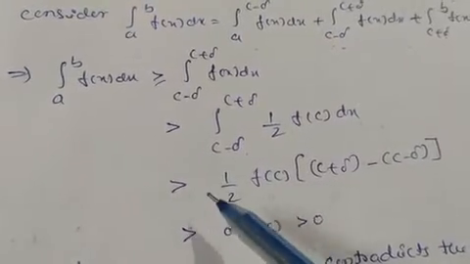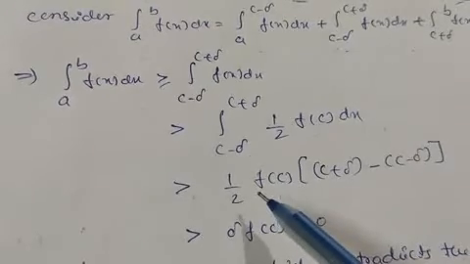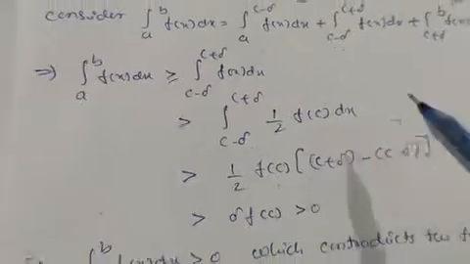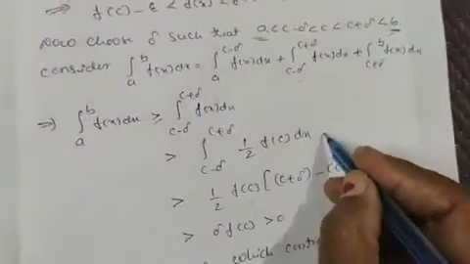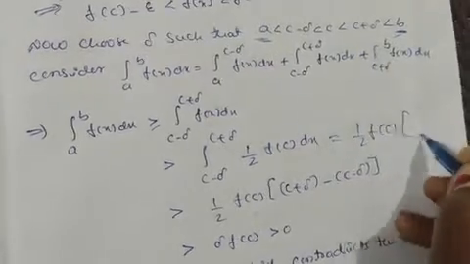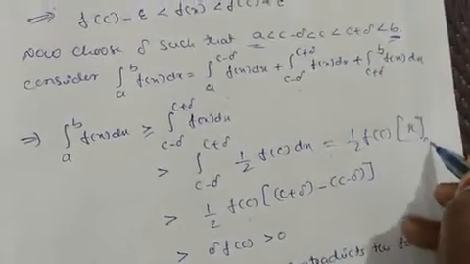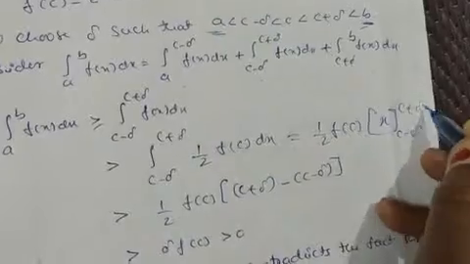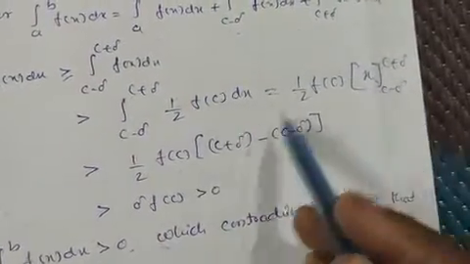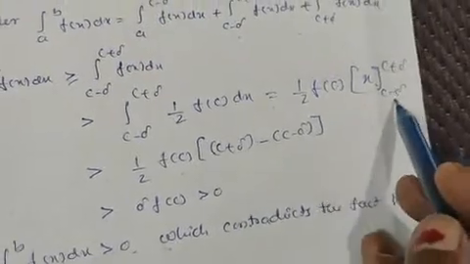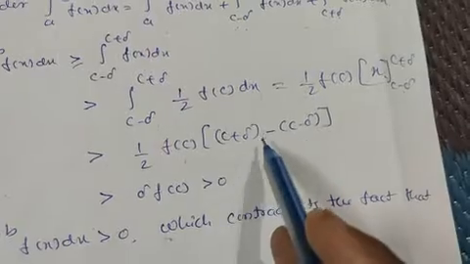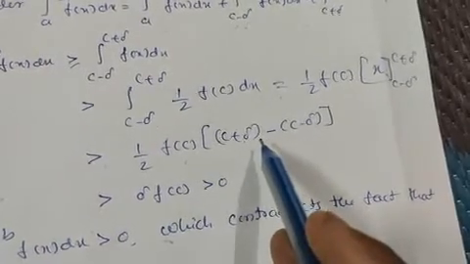So it is greater than 1 by 2 into f of c, which is constant. If you integrate this, what will we get? This is equal to 1 by 2 into f of c, constant, and the integration of dx is x between c minus delta to c plus delta. That is 1 by 2 f of c as it is. Substitute the limits: first the upper limit c plus delta minus the lower limit c minus delta.